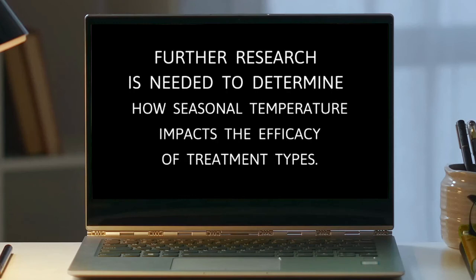The writer concludes by indicating how this research can be addressed by future researchers, noting, "Further research is needed to determine how seasonal temperature impacts the efficacy of treatment types."